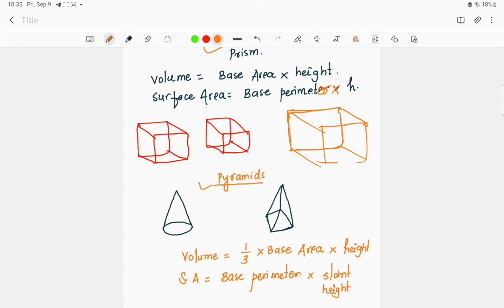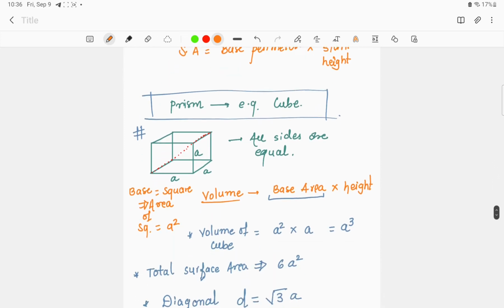Similarly here, instead of taking height, we take the slant height. This is the only difference between the surface area of a prism and the surface area of a pyramid. So here you don't need to rectify, you simply have to go through the formula once.